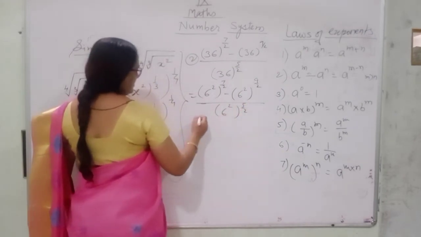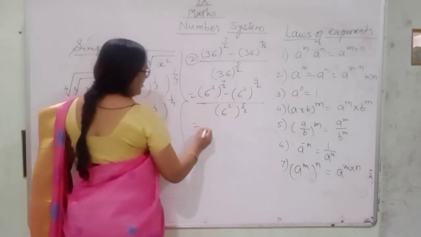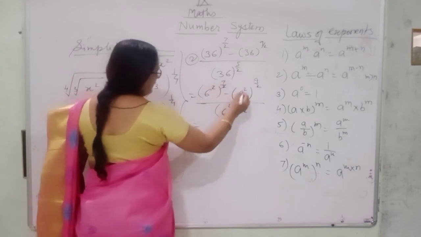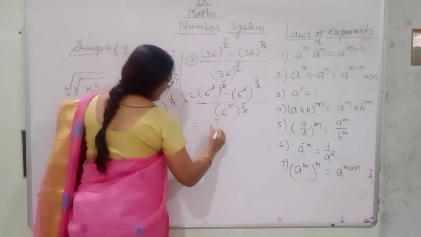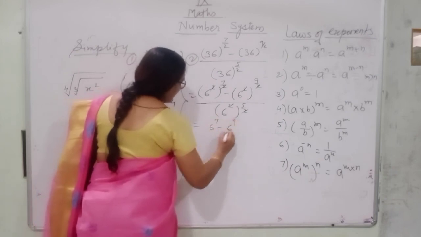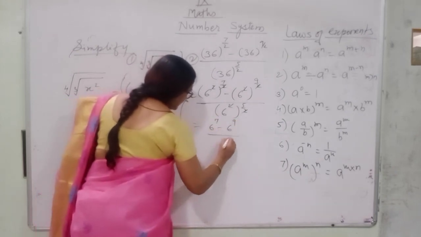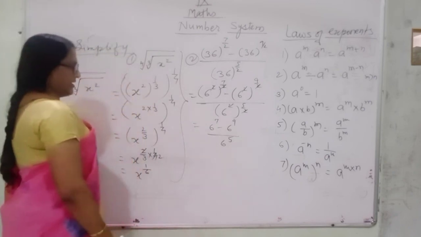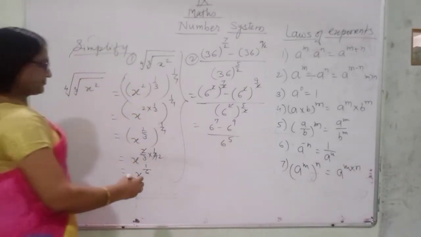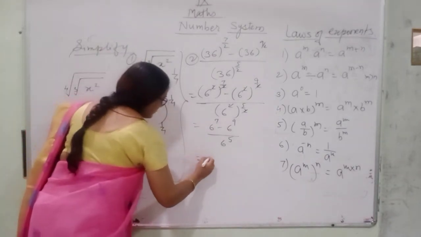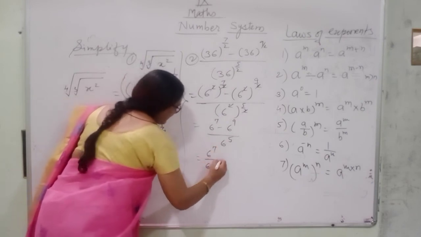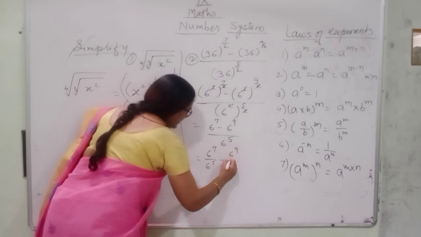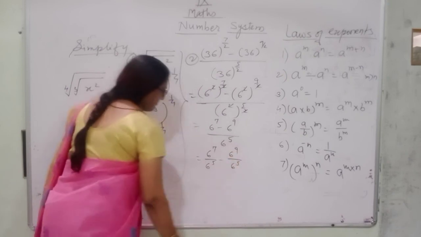Okay? So if there is a power of a power, then the powers are multiplied. So 2 2 cancel, 2 2 cancel, 2 2 cancel. 6 raised to the power 7 minus 6 raised to the power 9 divided by 6 raised to the power 5. Like this. Now what to do? 6 raised to the power 7 divided by 6 raised to the power 5 minus 6 raised to the power 9 divided by 6 raised to the power 5.